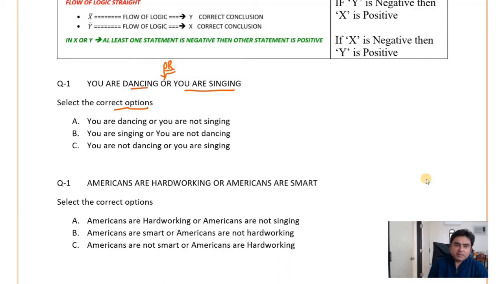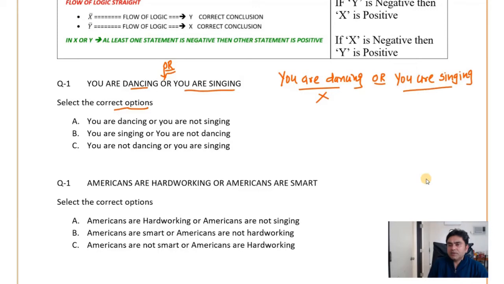So let us apply our rule. You are dancing. This is the first part of the sentence. So let us assume it is X. Or you are singing. So we say this is Y. Our rule says that if X bar, then Y. If Y bar, then X.